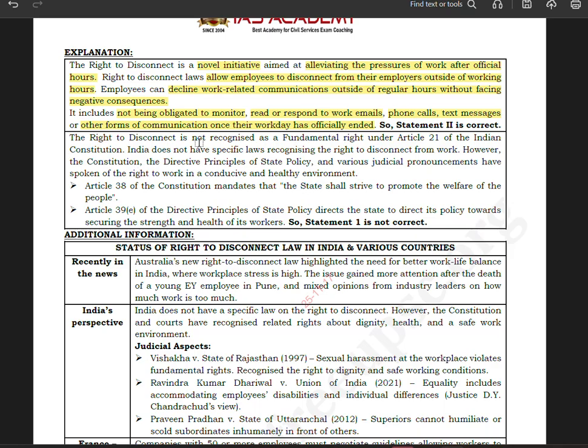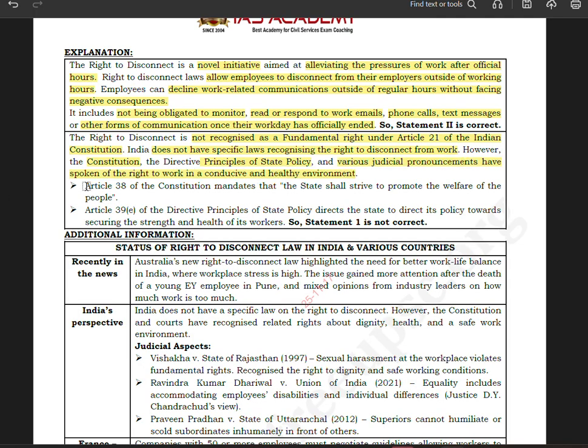The right to disconnect is not recognized as a fundamental right under Article 21 of the Indian Constitution. India does not have specific laws recognizing the right to disconnect from work. However, the Constitution, the directive principles of state policy, and various judicial pronouncements have spoken of the right to work in a conducive and healthy environment.